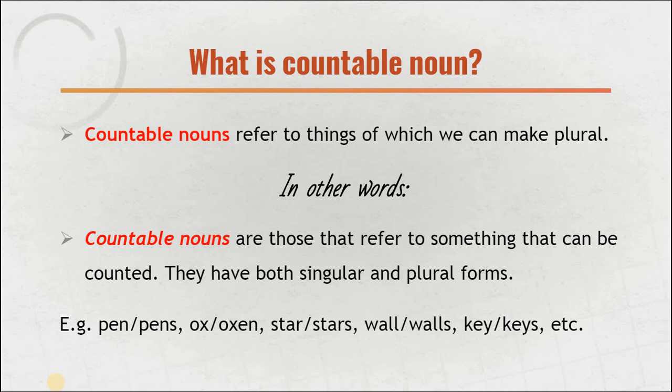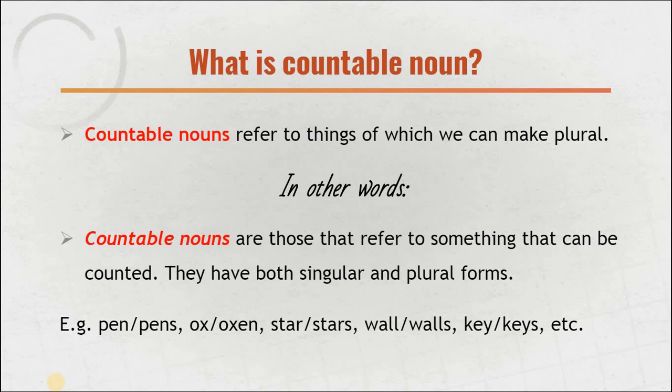As I discussed earlier, countable nouns do not mean nouns which can be counted. If it was the case, then I think the stars would not fall in this category, because there are billions and billions of stars in the sky in the universe. We can never count them, but we can make a plural of them. We can say one star, two stars, star, stars. We can make singular and plural of them, that's right, but we can never count them.